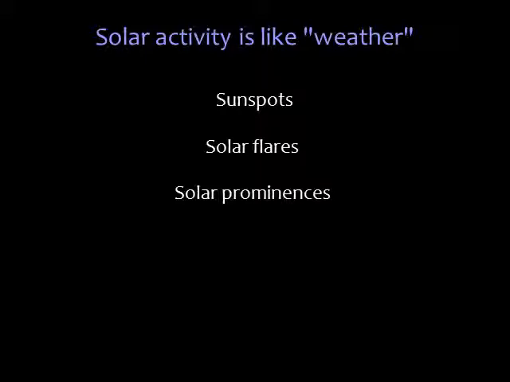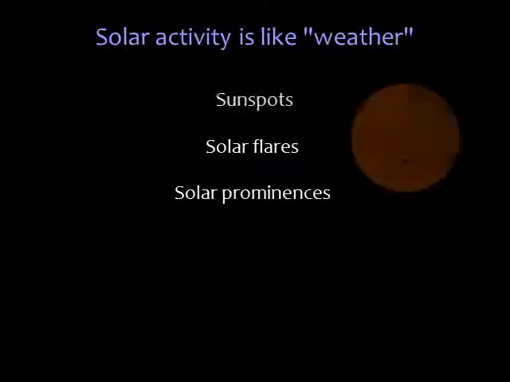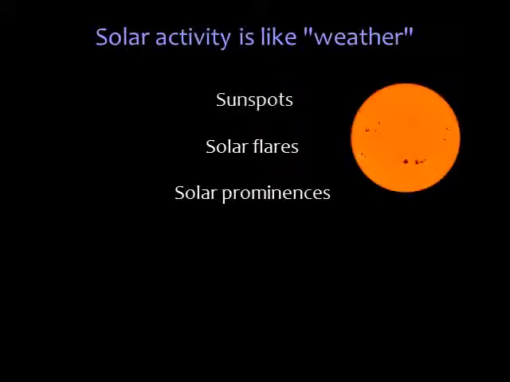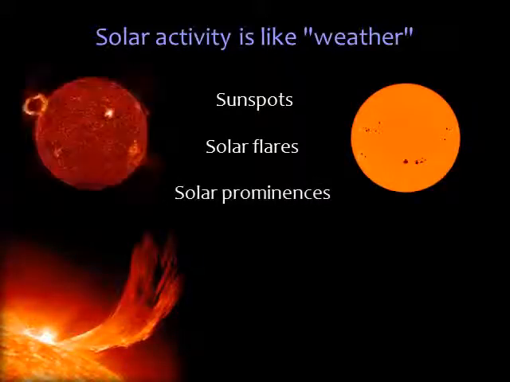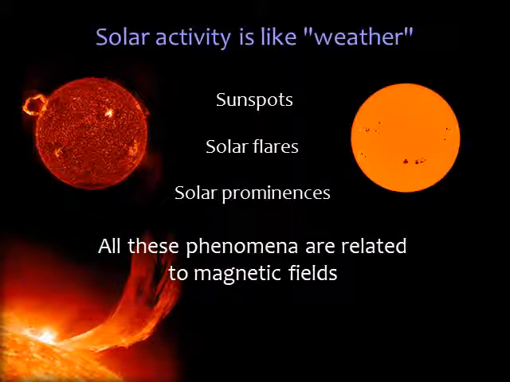Solar activity is like weather because it changes with time. Solar activity features include sunspots, huge explosions known as solar flares, and gigantic loops of hot gas called prominences. All of these phenomena are related to magnetic fields.